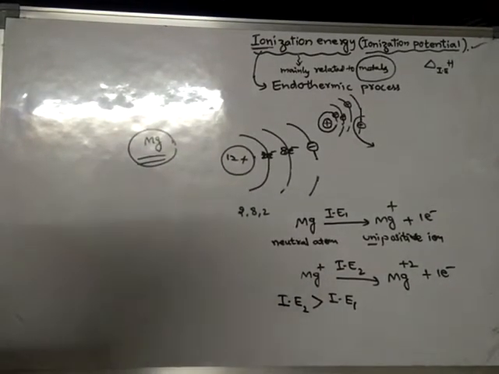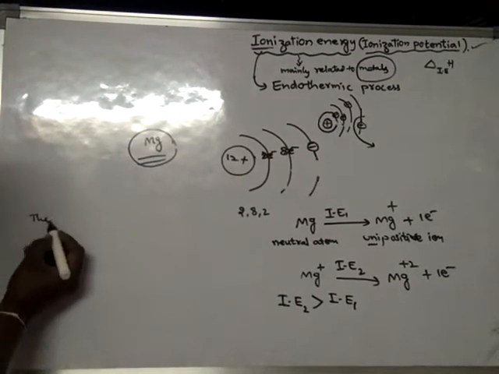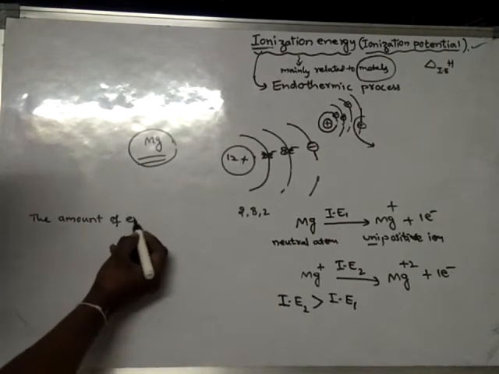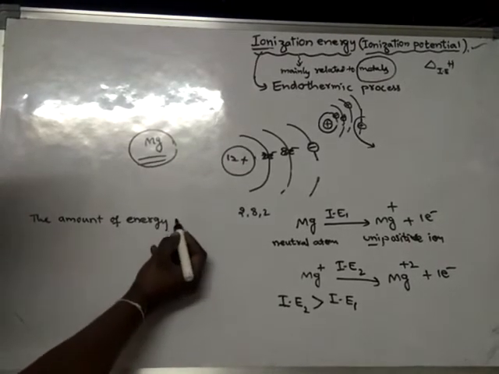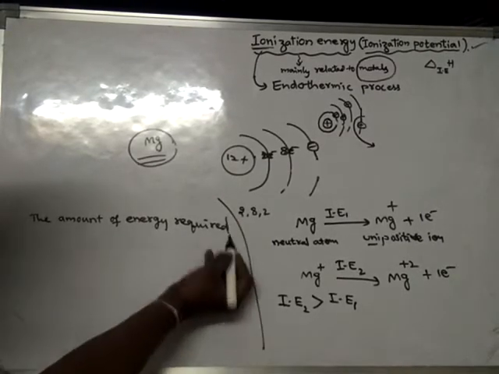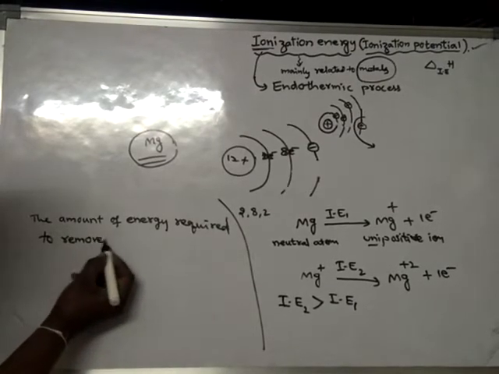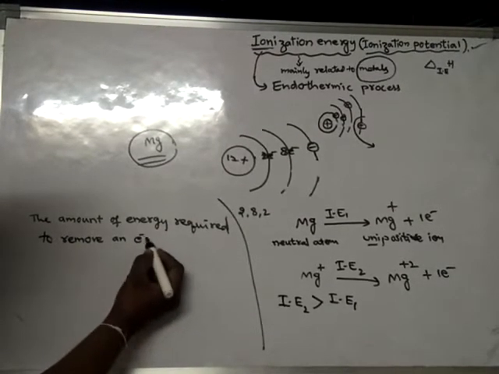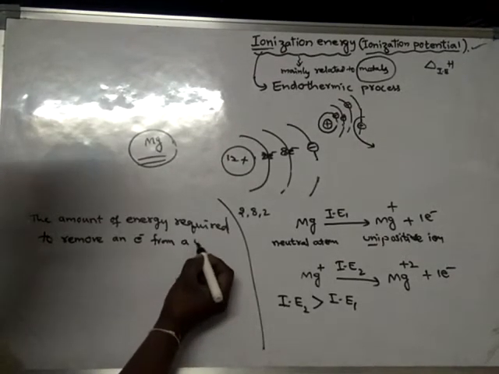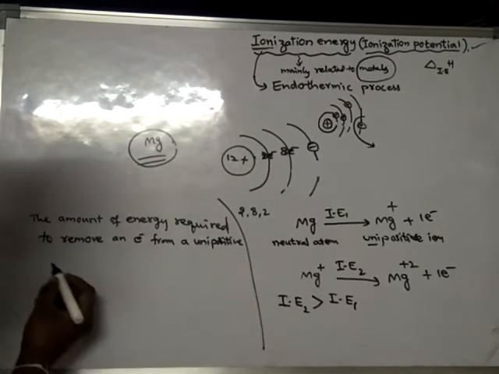Hence, second ionization energy is defined as the minimum amount of energy required to remove an electron from a unipositive ion.